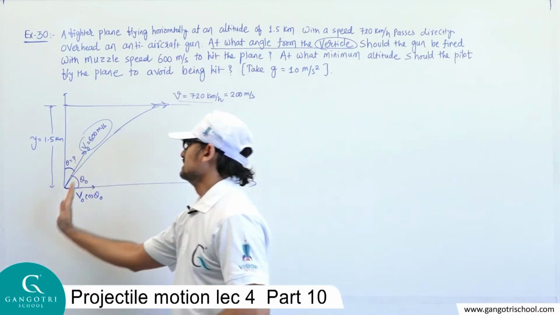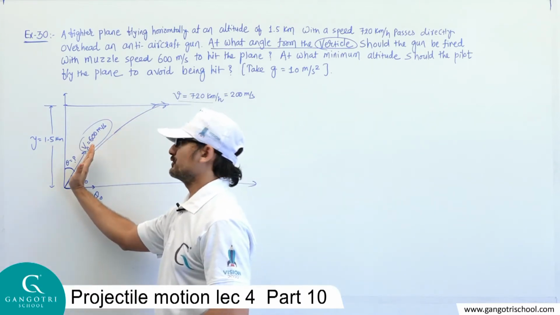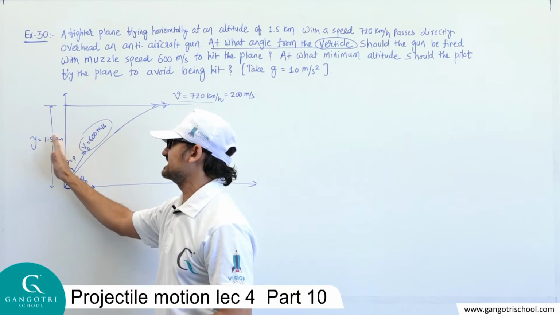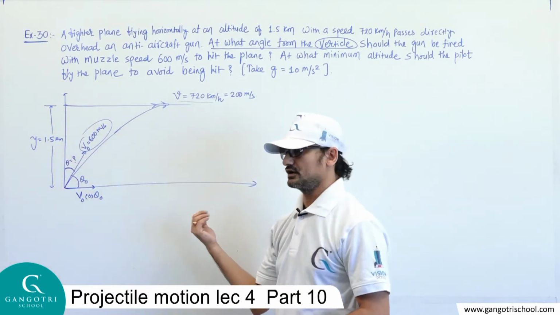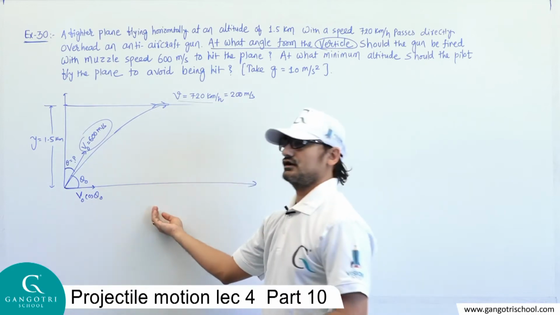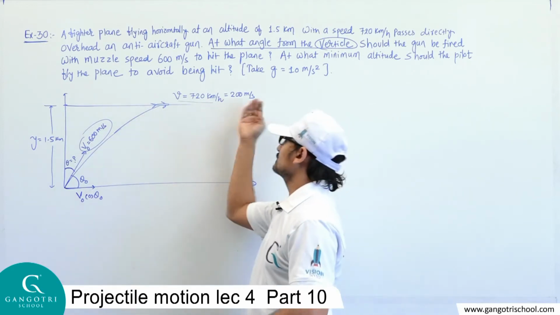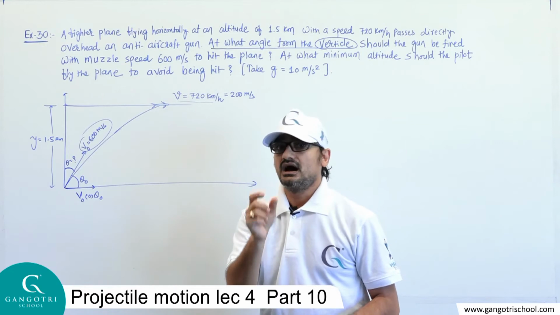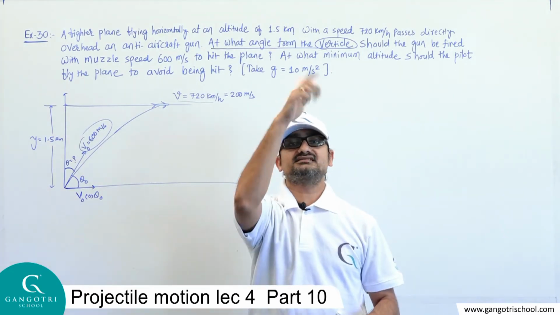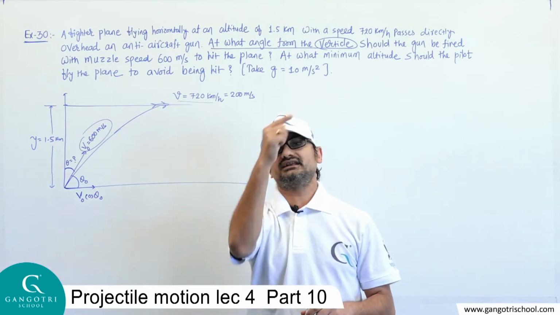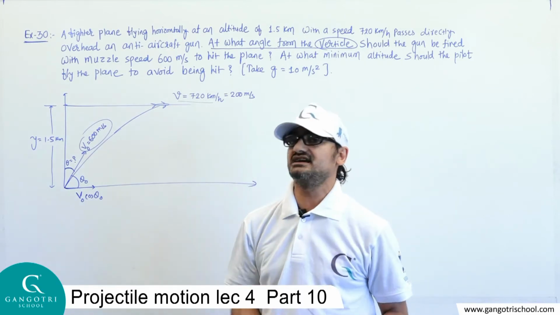As we know, this bullet has two components of initial velocity, V0 sin theta and V0 cos theta, where V0 cos theta is the horizontal velocity. If the horizontal velocity of the bullet and the horizontal velocity of the fighter plane become equal, then and only then is the bullet able to hit the target. The bullet is able to hit the fighter plane, otherwise not.